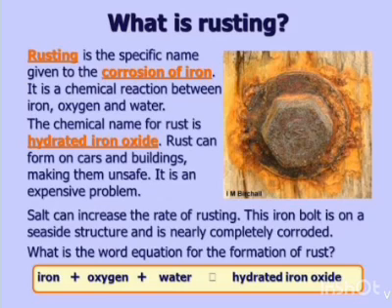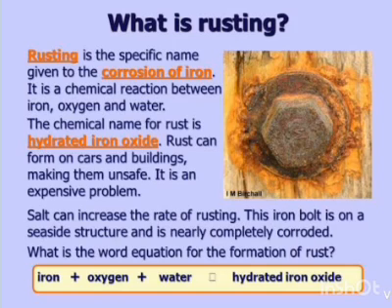Now, come to the next topic, which is rusting of iron, or rusting. When an iron object is left in a damp area or in water for a considerable time period, it gets covered with a red-brown flaky substance. This flaky substance is known as rust, and the formation of rust is known as rusting.